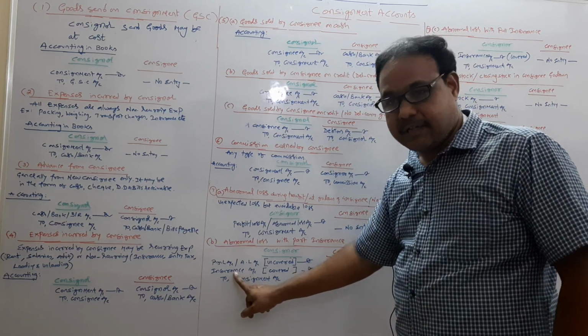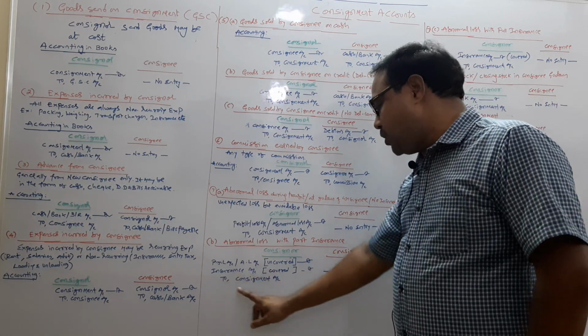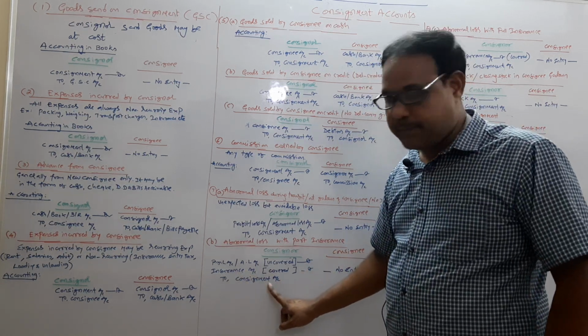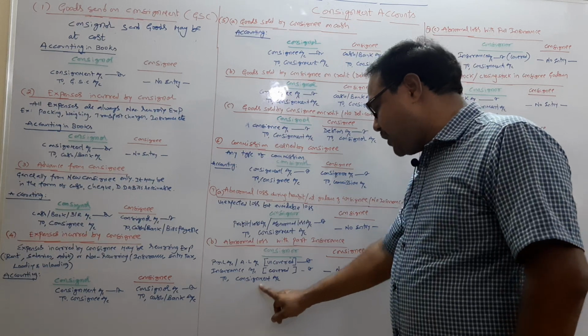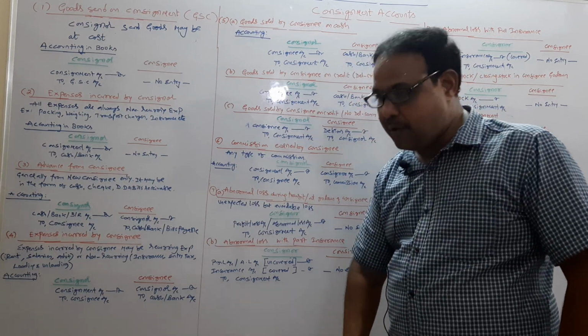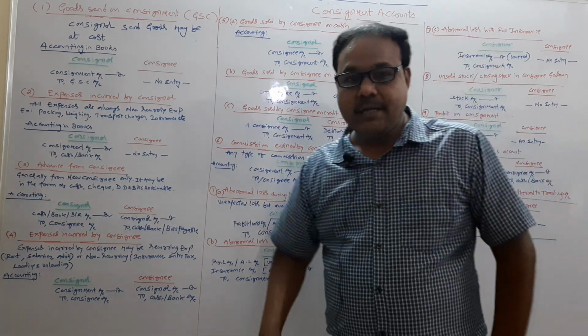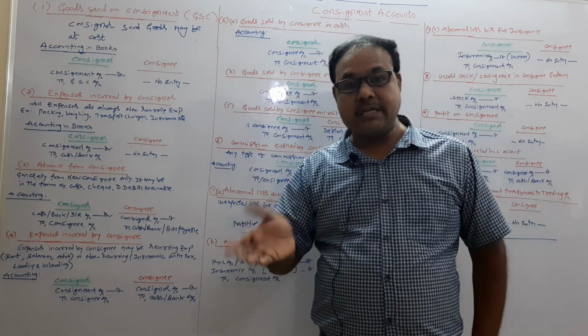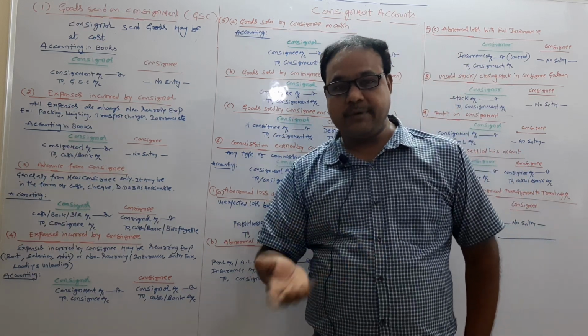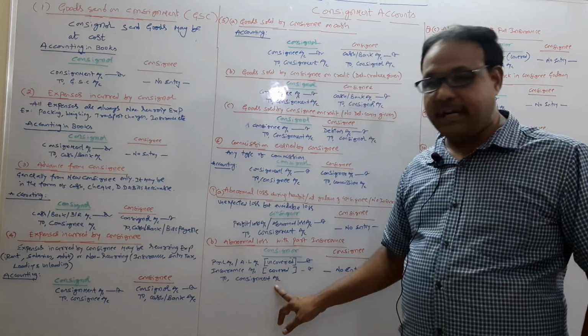Insurance company account debtor to consignment account, because I record it on the credit side of the consignment account. Now you may ask, sir, it is a loss, no? Consignment account is a nominal account, loss is to be debited, but why did you credit the consignment account?